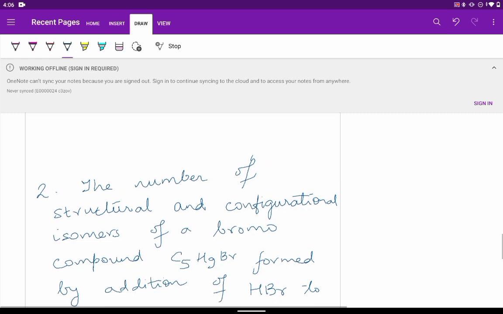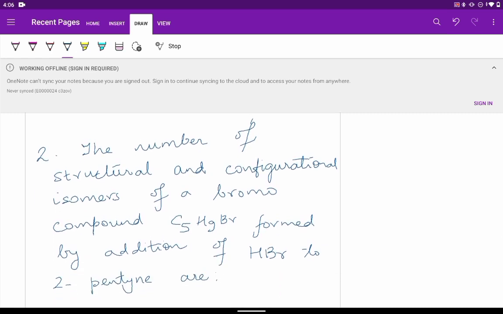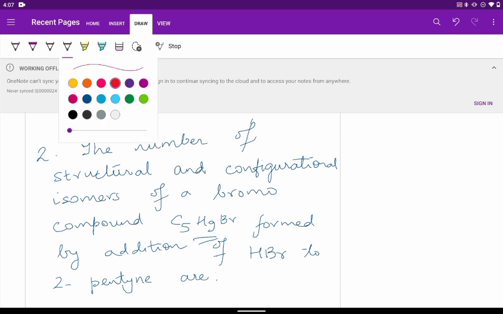Next is a little different flavor. One more question. The number of structural and configurational isomers of a bromo compound C5H9Br. It is formed by the addition of HBr to 2-pentyne. And for this compound, we have to find out the number of structural and configurational isomers. So let us do it.